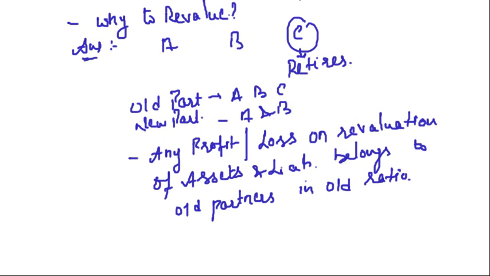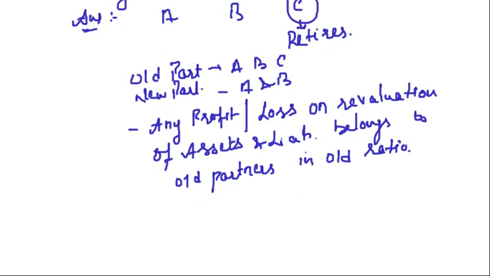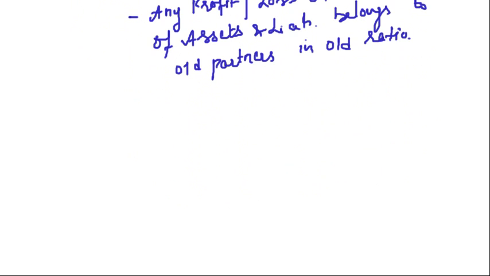Right? So who are the old partners? If there is a profit on revaluation in case of retirement, now this profit belongs to whom? Old partners. Old partner means including the retiring partner. So this profit will be divided between A, B and C in which ratio?